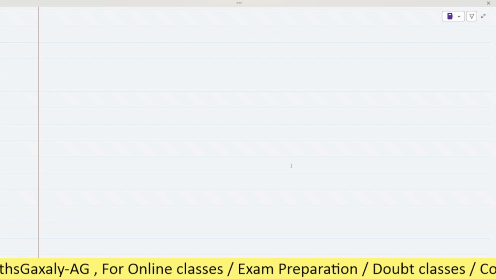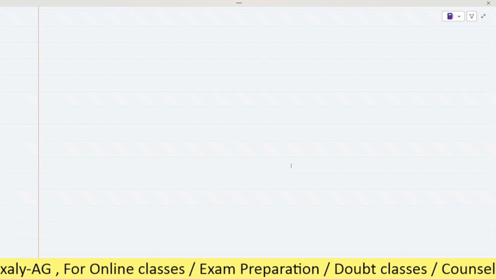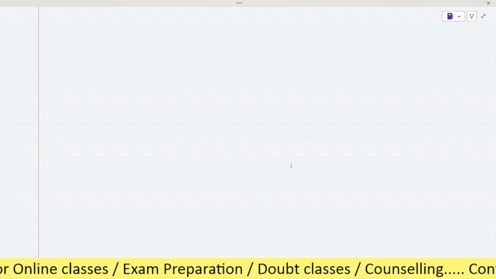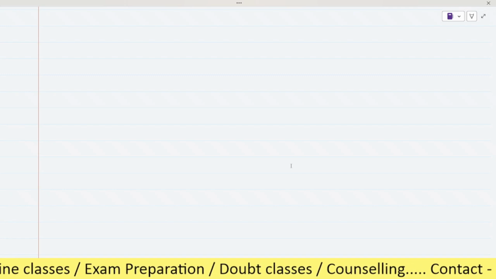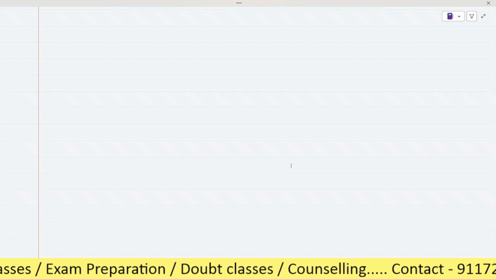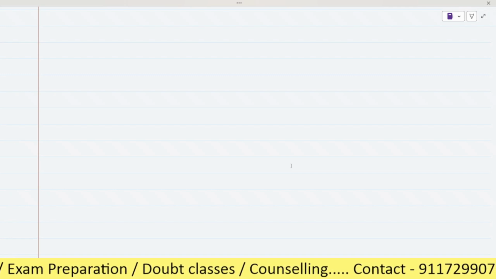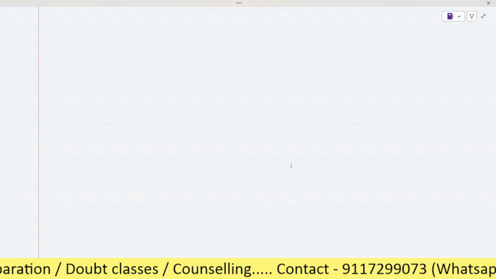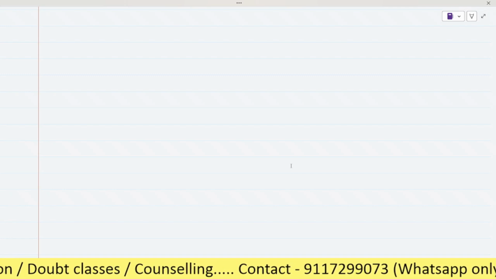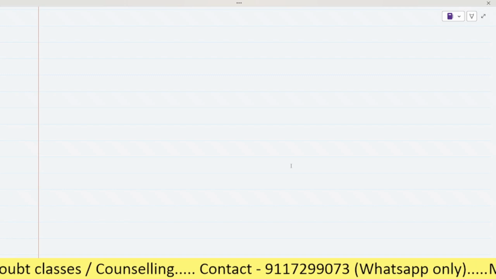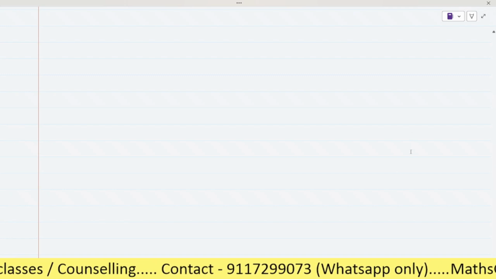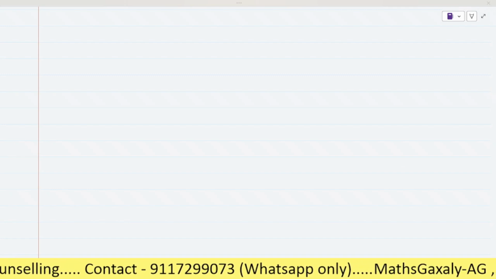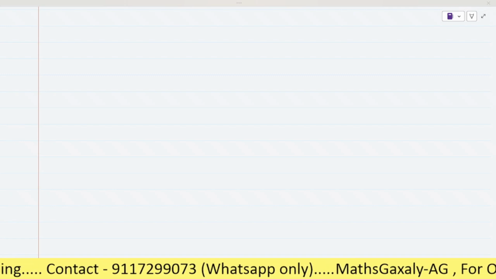Suppose, see question number 7. Here 30 and 60: you have to find the highest common factor of 30 and 60. So first you have to write the factors of 30, then the factors of 60, then you will write the common factors of 30 and 60, and then you will write the highest common factor of 30 and 60.